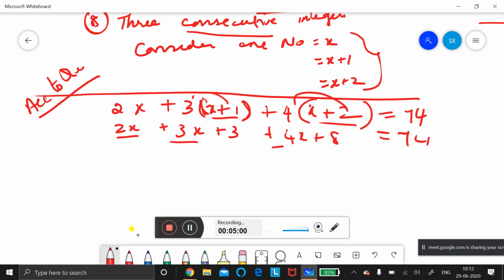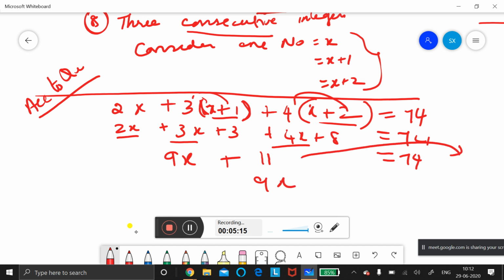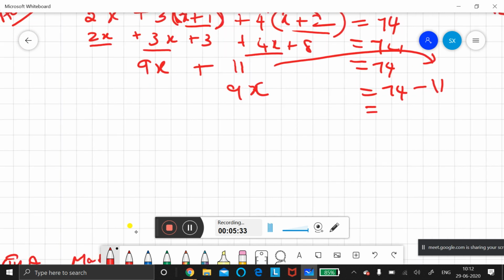Then 2x, 3x, 4x, you must add. When you add everything, you get 9x. Then 3 plus 8, you get 11. Put the equal sign, then take the 11 after the equal sign. When you bring this 11 across the equal sign, plus will become minus. 74 minus 11, what is the answer? 74 minus 11 is 63. Good. So 9x is 63.